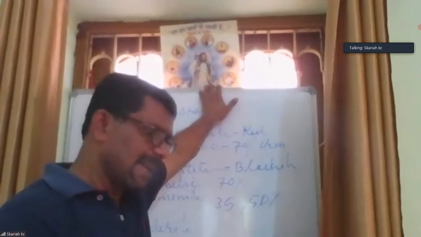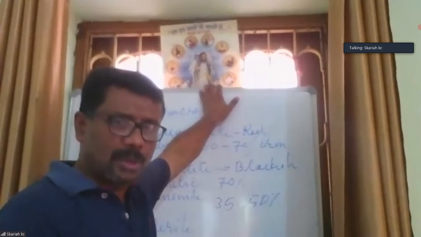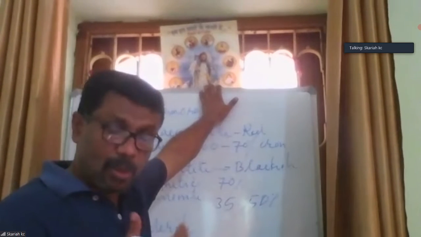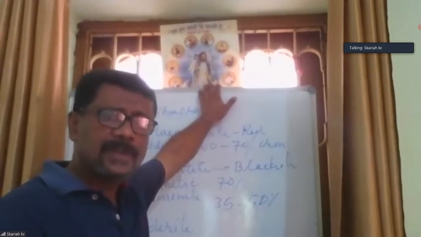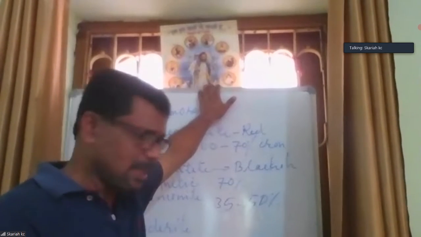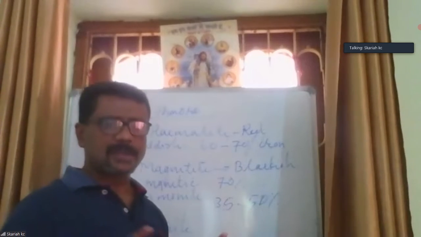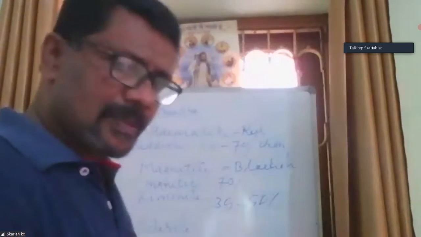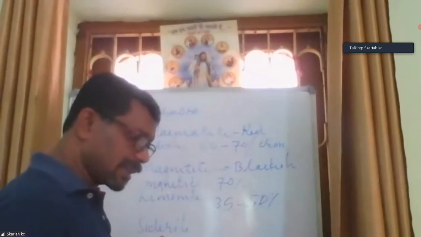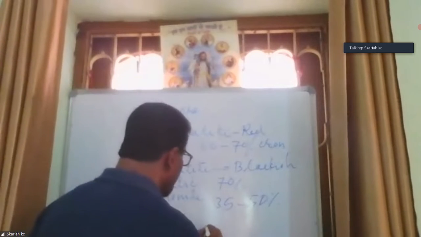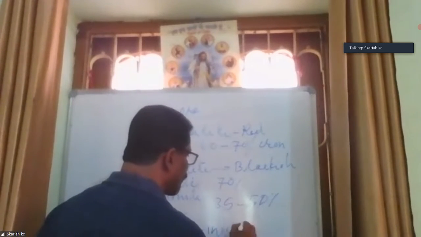This is the limonite type. But this is not the best quality of iron ore. It is inferior quality. From this iron ore we can obtain 35-50% of iron. And light brown is its color. And the last one is called what? Siderite. Siderite is the inferior quality of iron.